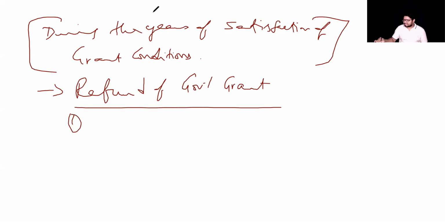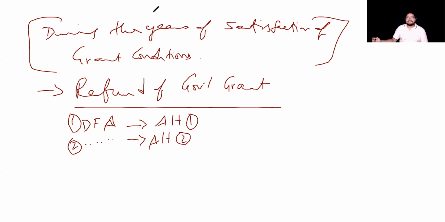First, if it is for purchase of depreciable fixed assets, and you adopted alternative 1. Number 2, depreciable fixed assets, you adopted alternative 2, that is deferred income recognition. Number 3, you purchased non-depreciable fixed assets and adopted the capital reserve approach.